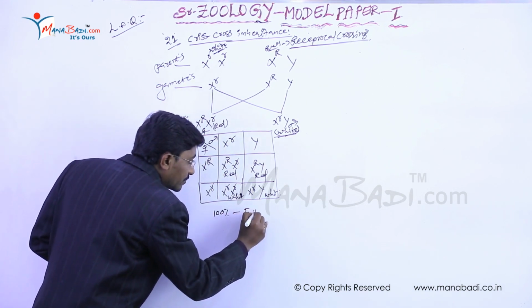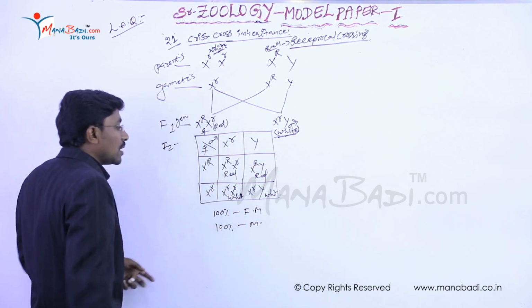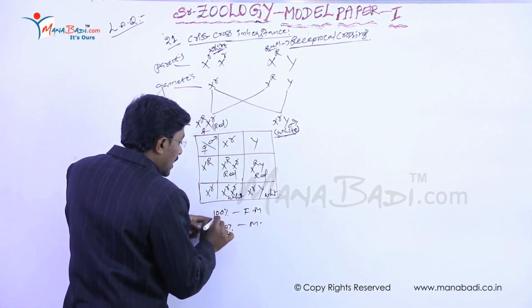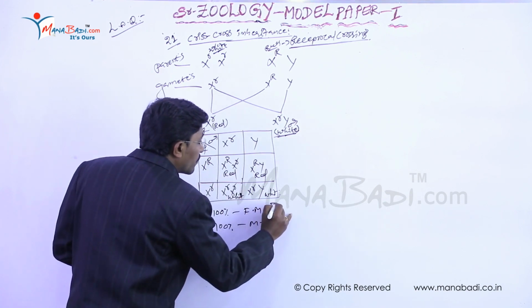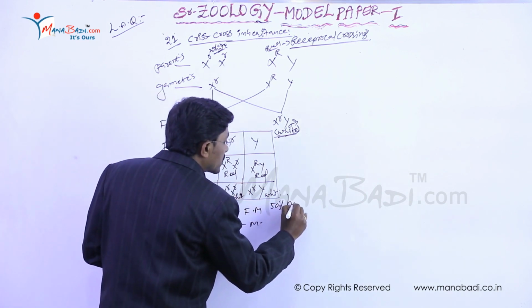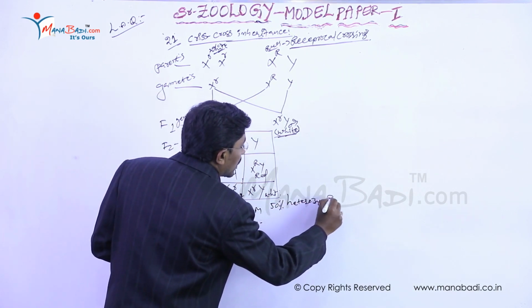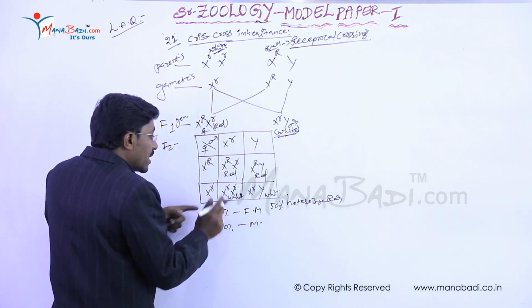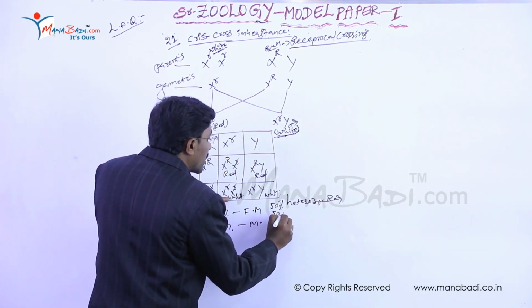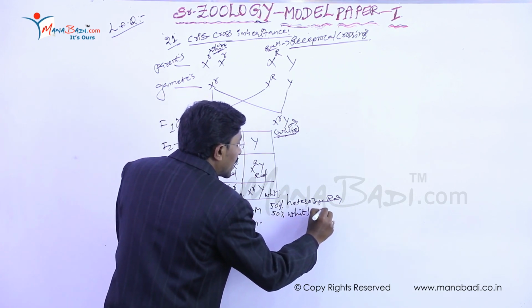100% of females and also 100% of males, right, here. So in this 100% of females, 50% of females are complete heterozygous red color, and the remaining 50% of females are the complete white, means the mutant color.